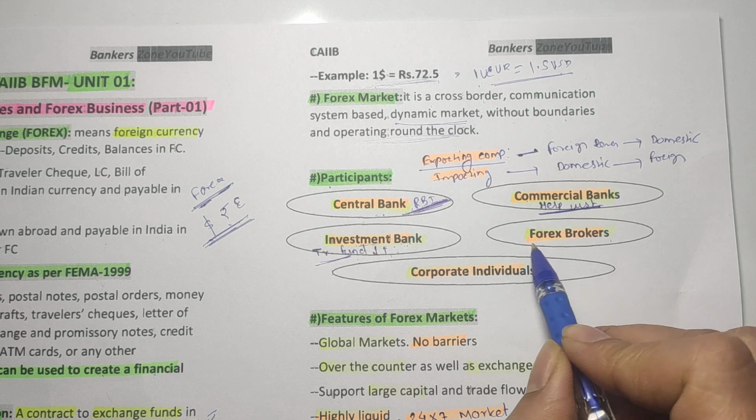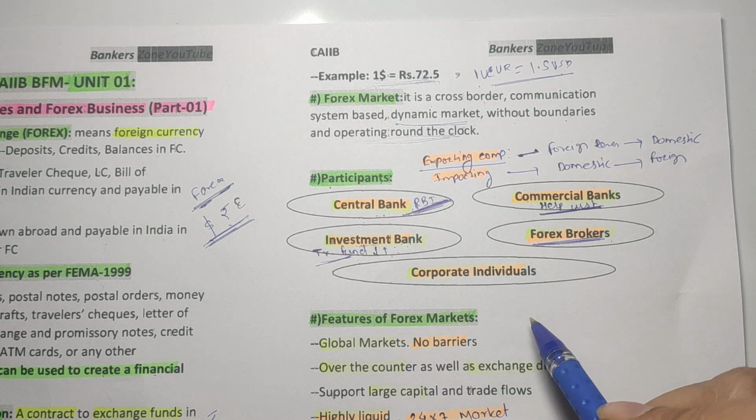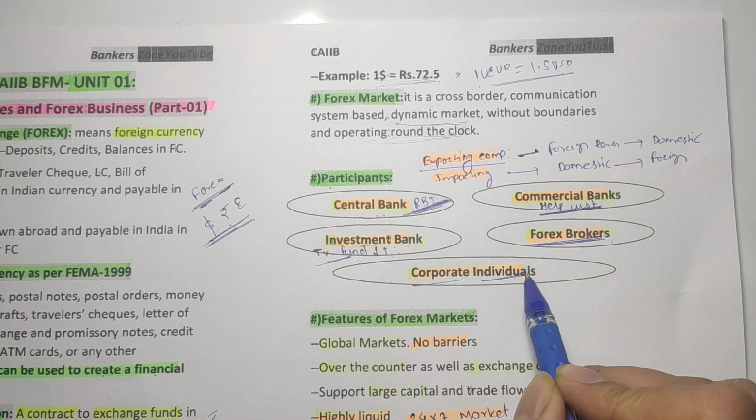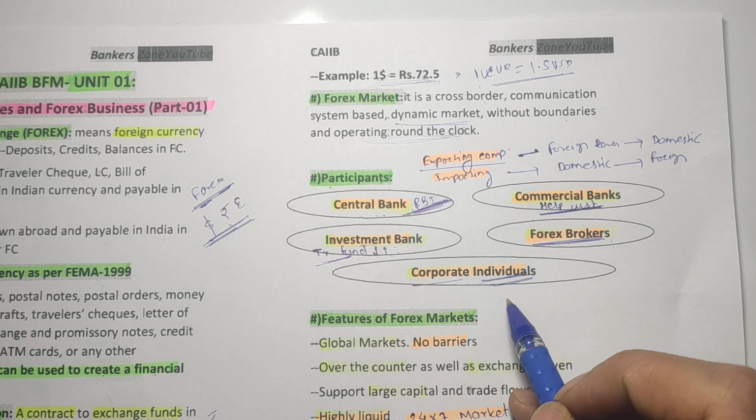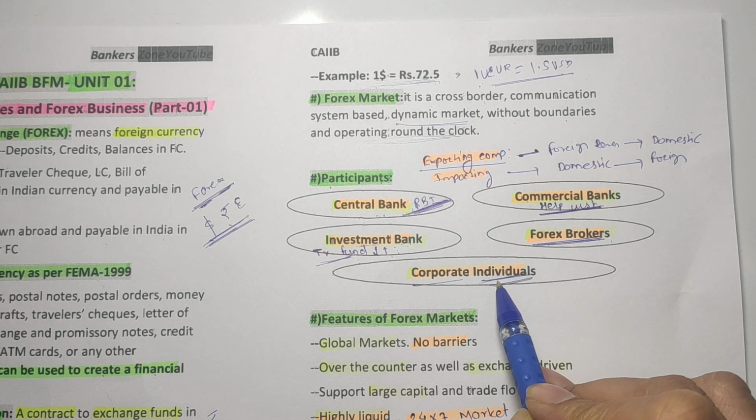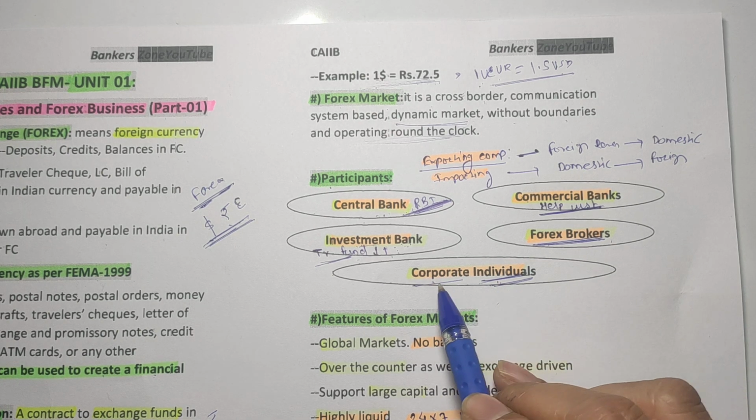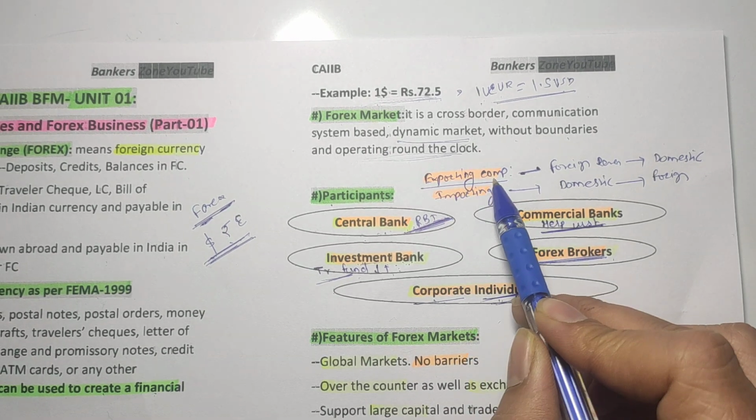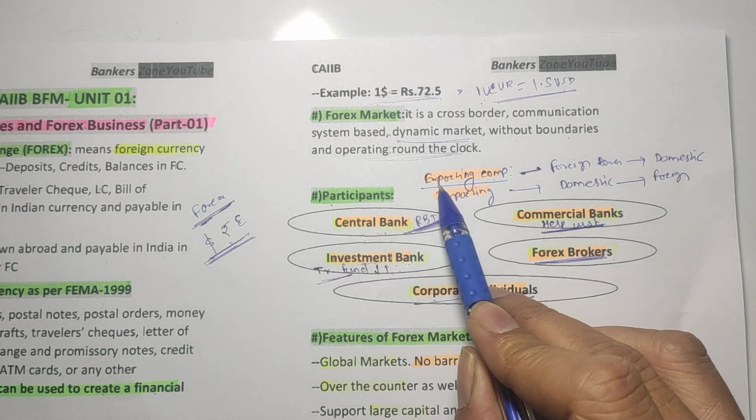Next are the forex brokers. Forex brokers are also involved in foreign exchange. Next are individuals and corporate individuals. What do they do? They generally make investments and participate in trade. That is the role of the corporate individual. We can also add the exporting company as a foreign exchange participant.